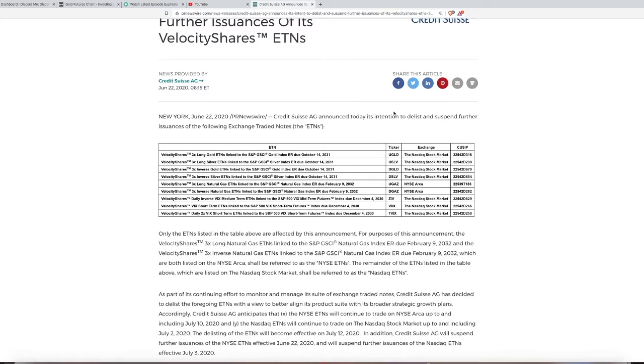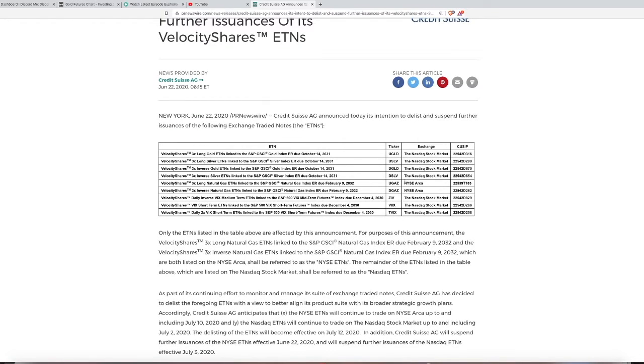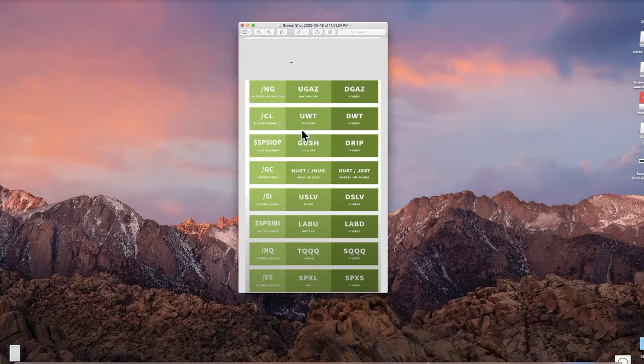These are the ticker symbols that are going to be delisted. Because of this, I want to show you guys other ETFs with inverse pairs that you can trade. This is a picture that I find really useful, and maybe you will too. It shows the ETF and the inverse. So we have all these: natural gas, crude oil, we have gold, silver, and a bunch of others. You guys could screenshot this.